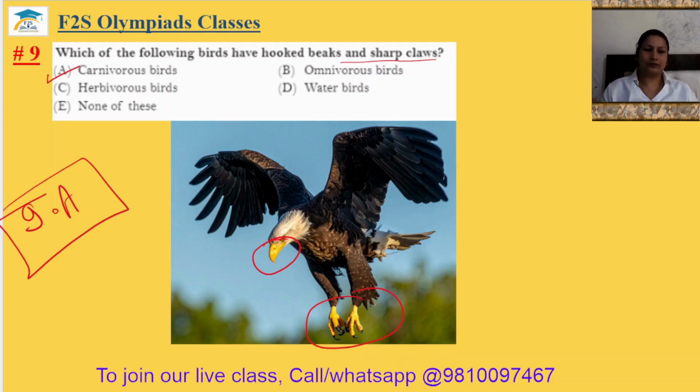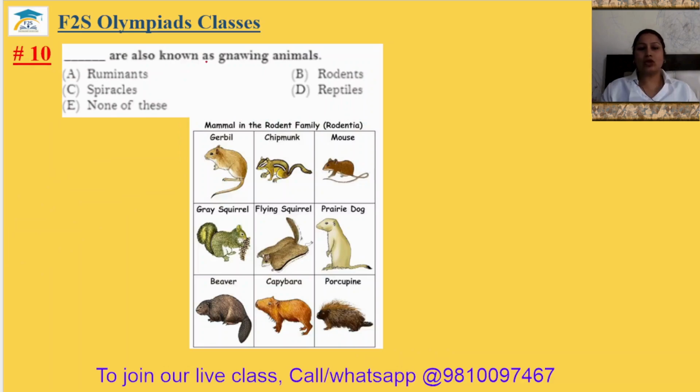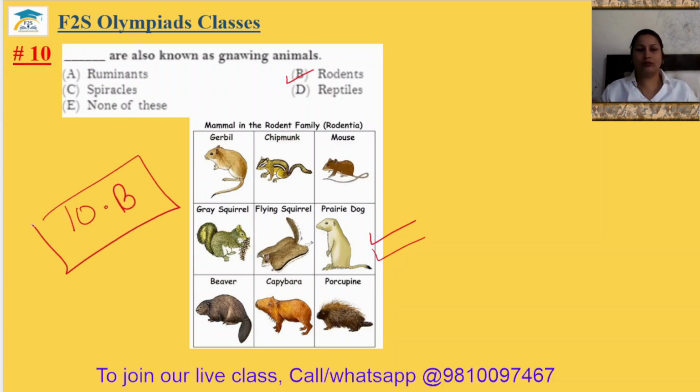Question number 10. Dash are also known as the gnawing animals. So rodents. These are examples of rodents, and rodents can gnaw the food, means they just cut the food in small pieces and then eat it. So 10th answer will be option B.